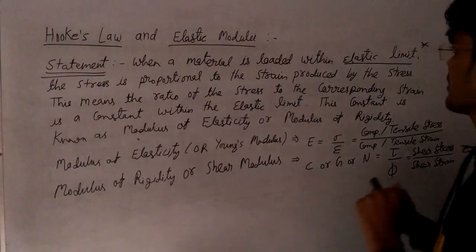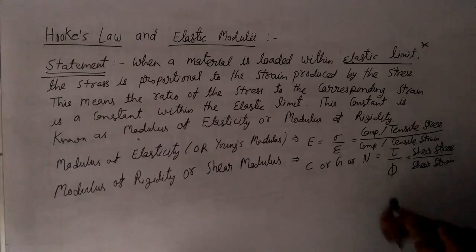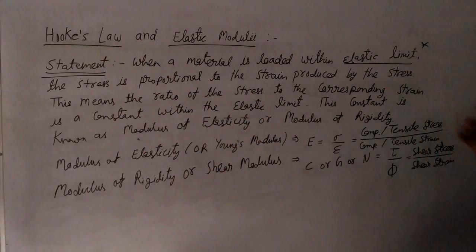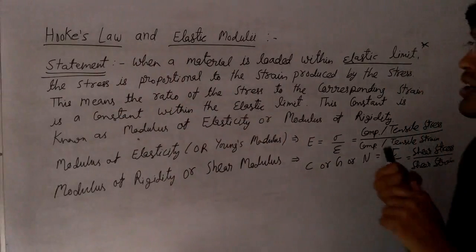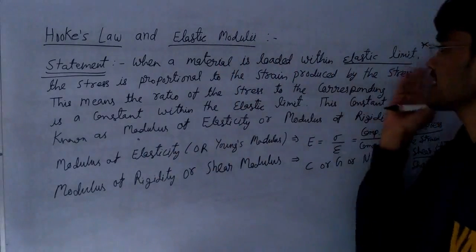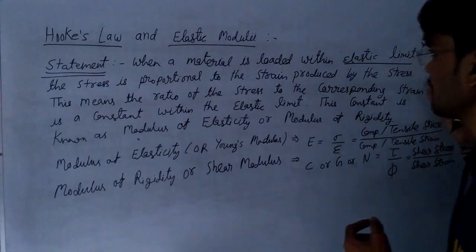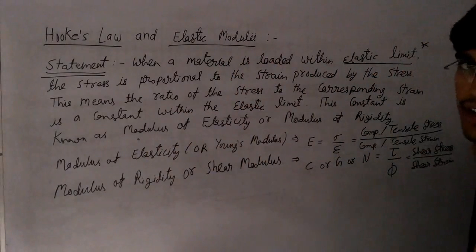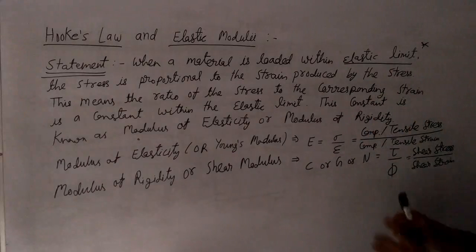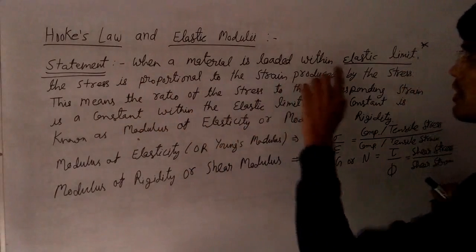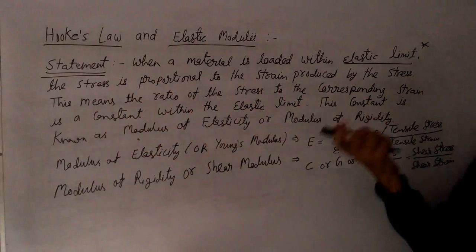This question is simply asked in many exams: Hooke's law is valid up to which? Up to the elastic limit. Hooke's law is always valid up to the elastic limit only, and the elastic limit we have already discussed. It states that the stress is proportional to the strain produced by the stress.